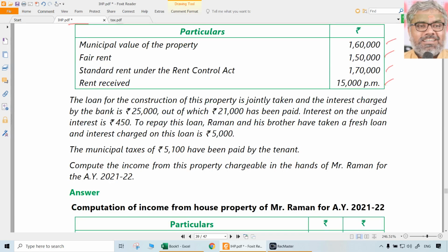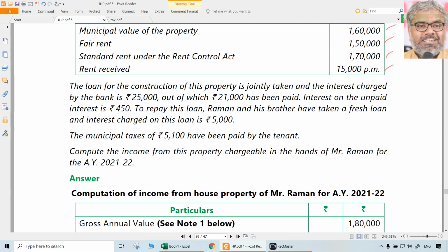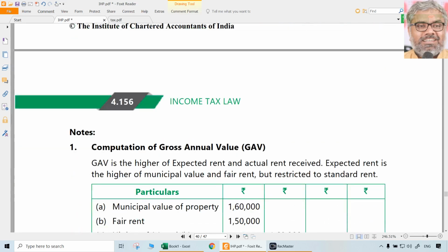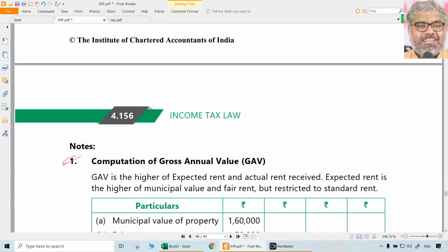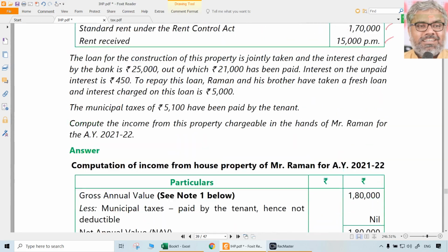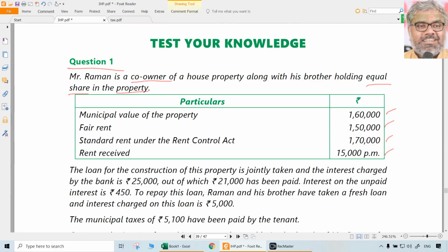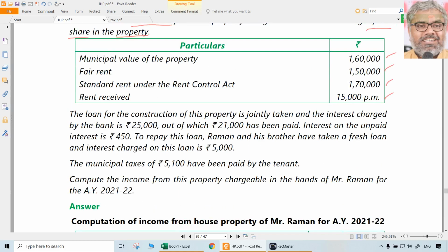First thing first, we can understand how to compute the gross annual value, but of course presentation has to be very clearly written, better like this, with clear working notes. Computation of gross annual value. Take the details first. Municipal value of the property 1,60,000. Fair rent is 1,50,000. Whichever is higher. So municipal value is higher, so 1,60,000 will be taken first. That 1,60,000 is compared with standard rent.